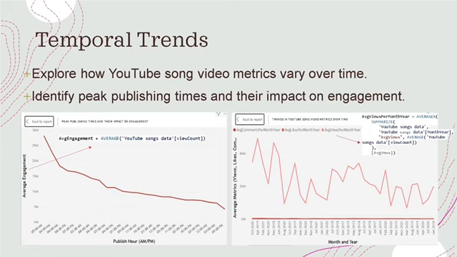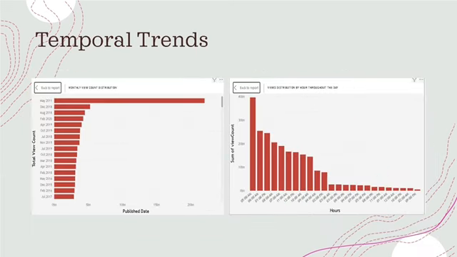We move to the second chart, which shows the trends in YouTube song videos metrics over time. I calculated it at the month level as shown. Here is the equation for average views, which has certainly been reformulated to average likes and comments. We also know that the highest value was in April 2019. We move to the next slide.